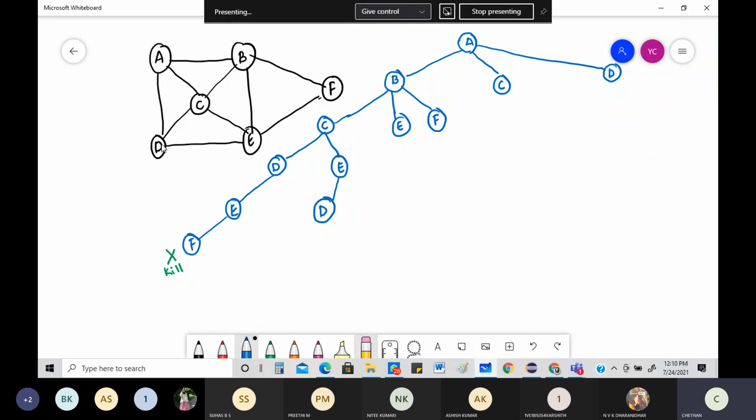Okay, then from D, where can I go next? With regard to A, I only started there; C, I started there only; E, there only I started. Is there any other way I can go from D? No. All three things are fully visited. See, this one gets killed even faster.